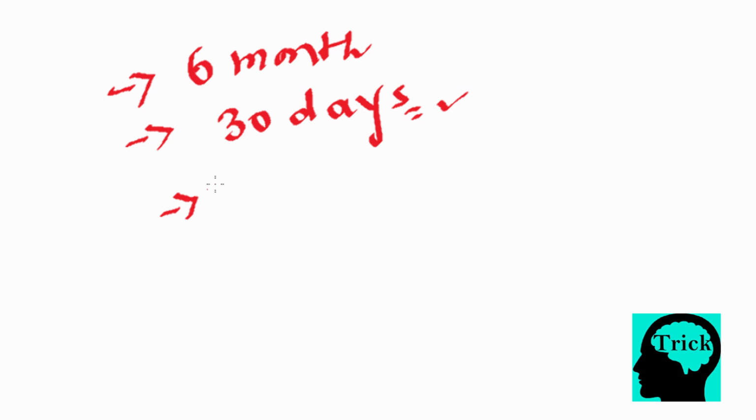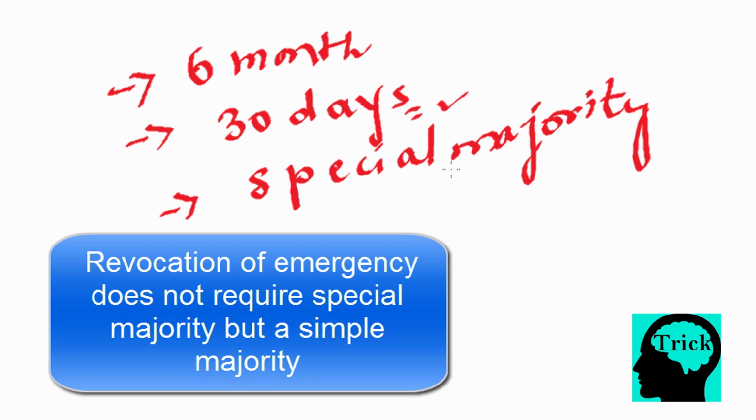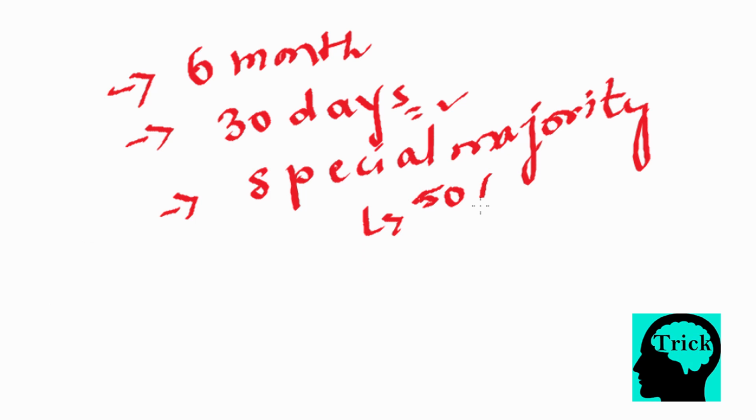Third, the approval of this proclamation is through special majority, and special majority contains a majority of membership of that house, that is 50% plus 1 of that house, and second is 2/3 of the members present and voting.